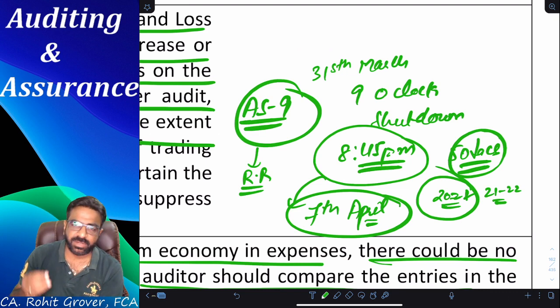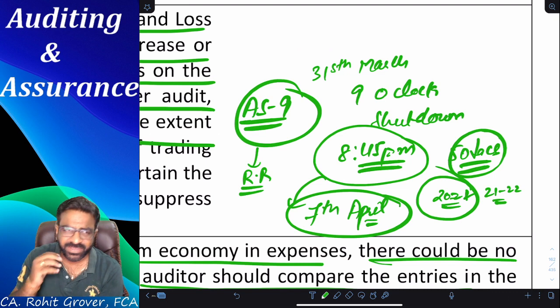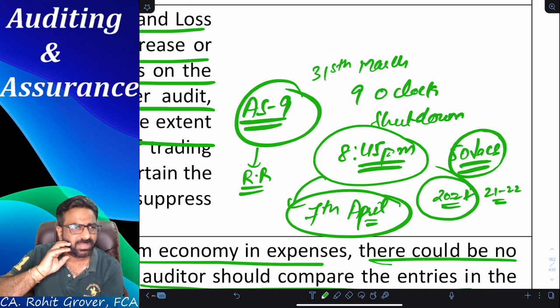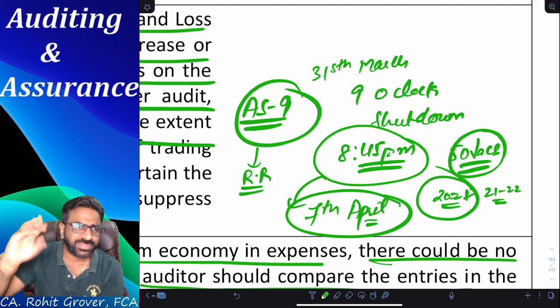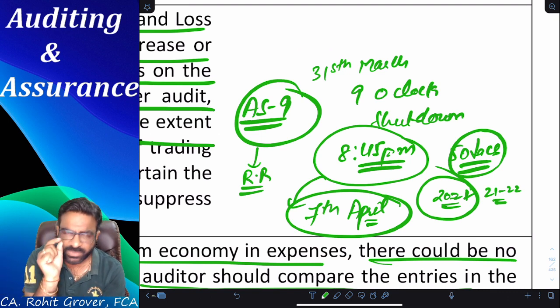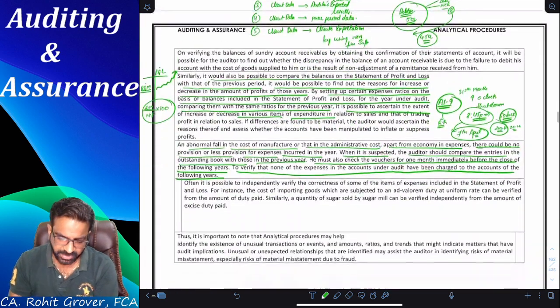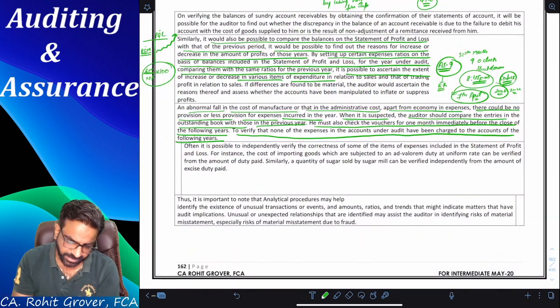Because AS9 said, now tell me, is there any chance of irrecoverability? No. He has already transferred the payment to me. I have already sent the invoice to him. Only one thing is left. What is that? Only the possession is going to take place. So that possession will not decide whether it is a revenue of next year or this year. It is the risks and rewards in the things that will decide whether it is next year or current year. Crystal clear, everyone? So like that, so many examples are given.